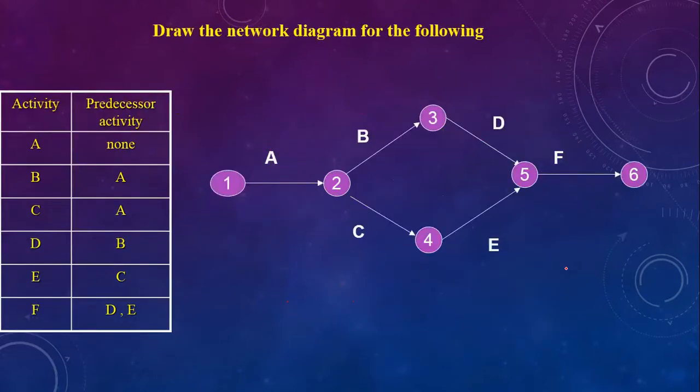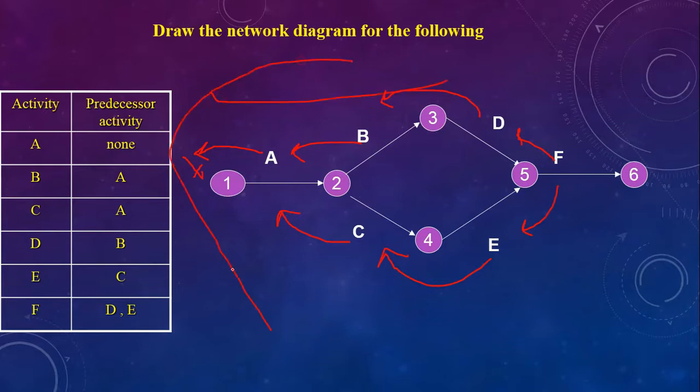We have yet another example. A is having none, nothing is there, so B is having A, similarly C is also having A. Then D is having B, E is having C, and finally D and E are the predecessors of F. So F is having both. In this way the loop gets completed. I hope you understood this development of logic.